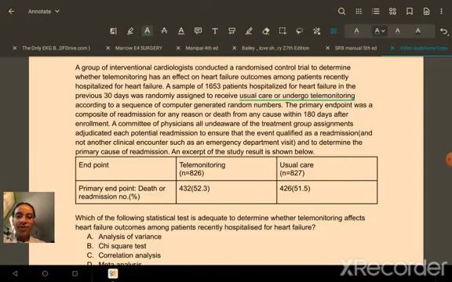According to a sequence of computer-generated random numbers, the primary endpoint was a composite of readmission for any reason or death from any cause within 180 days after enrollment. A committee of physicians, all unaware of the treatment group assignments, adjudicated each potential readmission to ensure that the event qualified as a readmission and not another clinical encounter such as an emergency department visit, and to determine the primary cause of readmission.